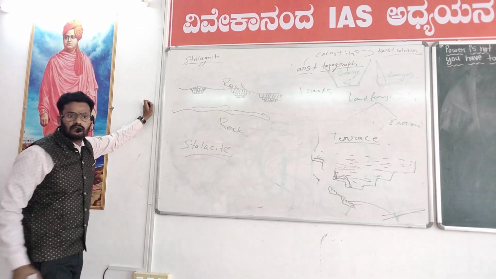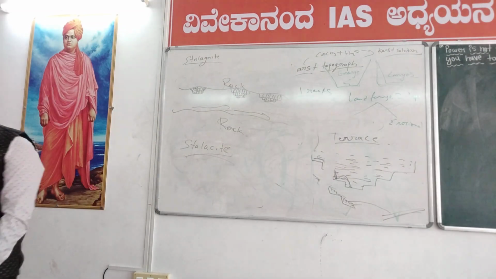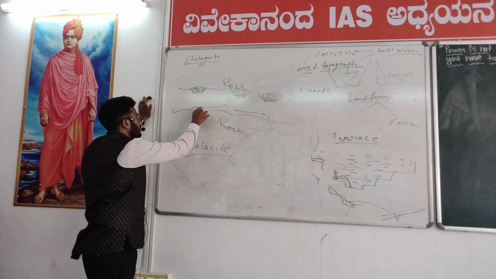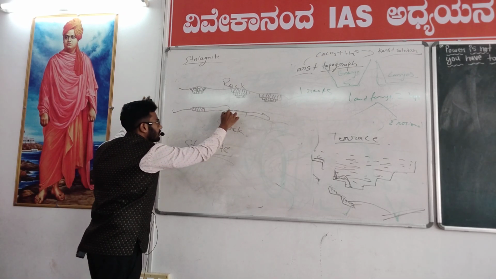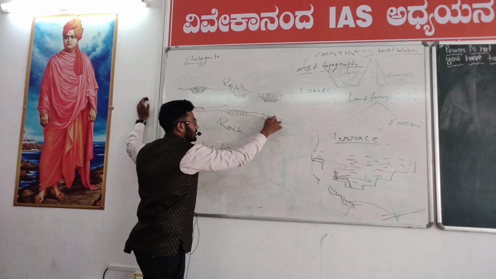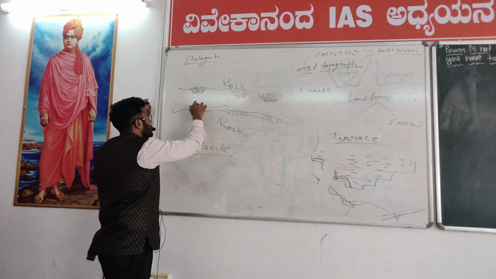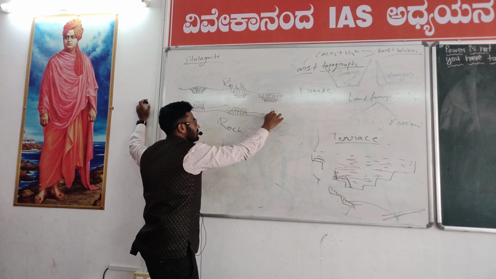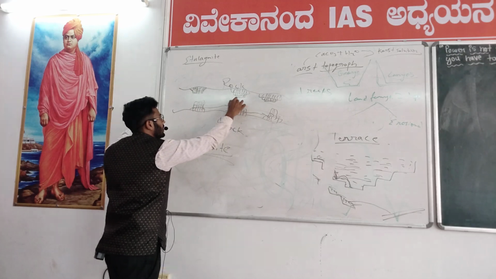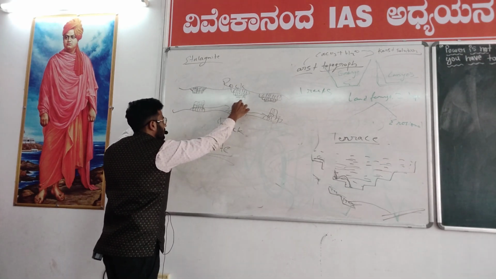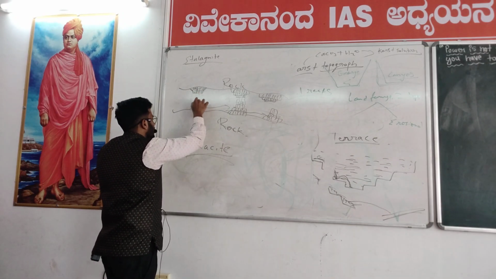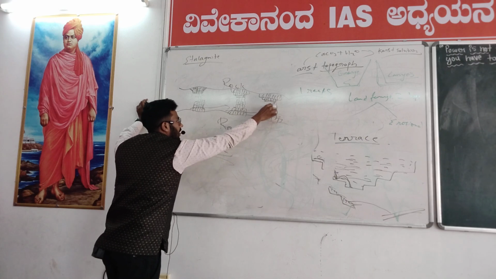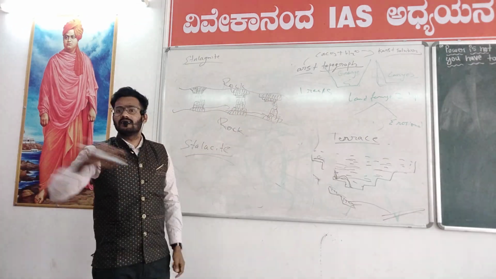Another thing, stalactite. Stalactite is nothing but something deposition taking place at the floor here, deposition is happening on the ground. Sometimes this deposition increases and increases, and sometimes it reaches the other one. When stalagmite reaches stalactite, how does it look? Like a pillar. We call it a pillar.